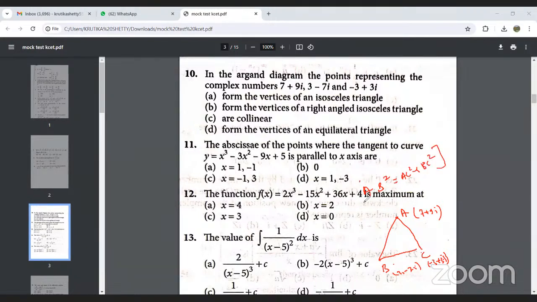When it satisfies this condition, it will be a right angled isosceles triangle. So option B will be the right answer.